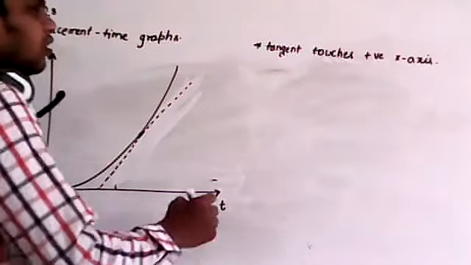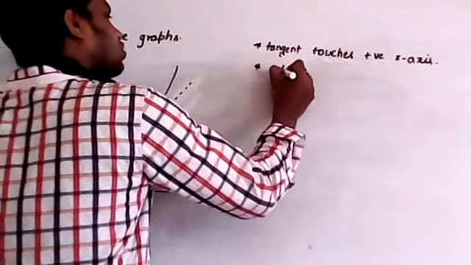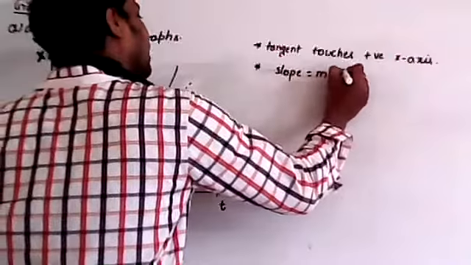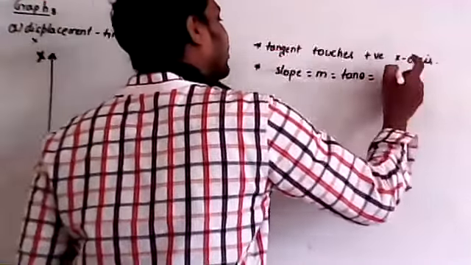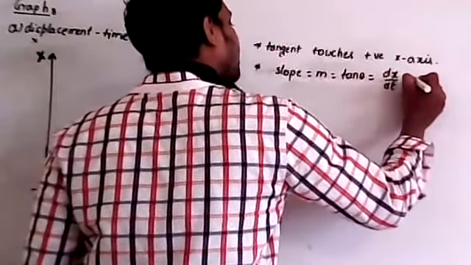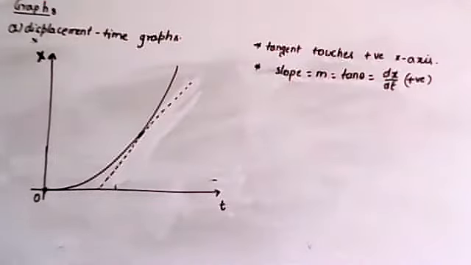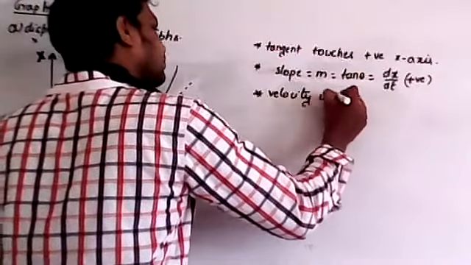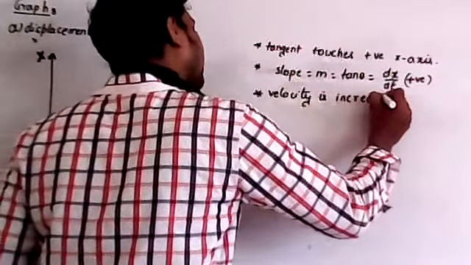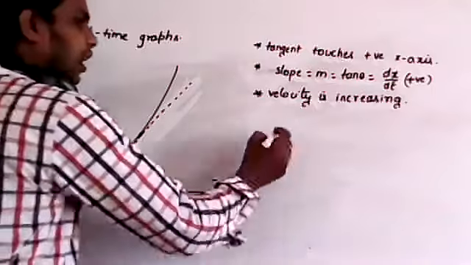Okay. Now listen. For example, if you take velocity, or slope, as m, that m is equal to tan theta. The tan theta is equal to dx by dt, which is positive. So which means that velocity is increasing.